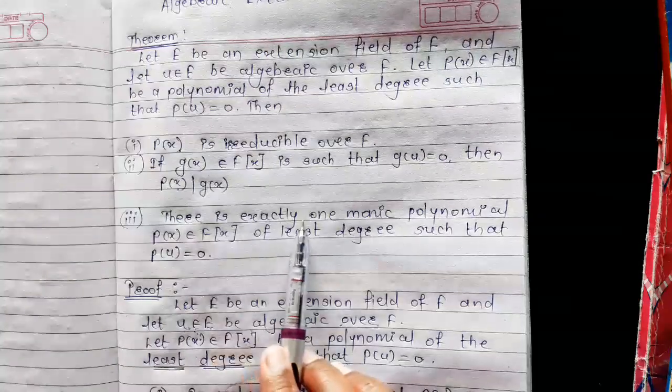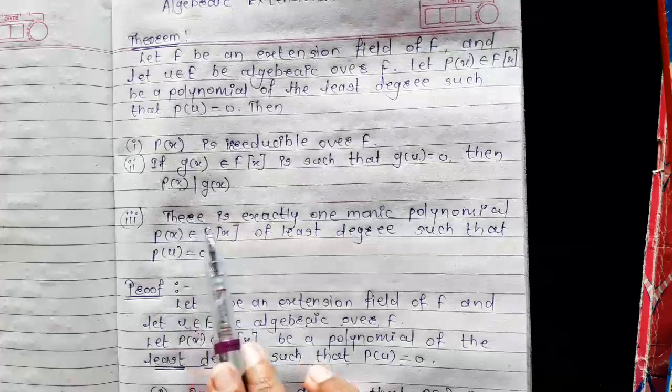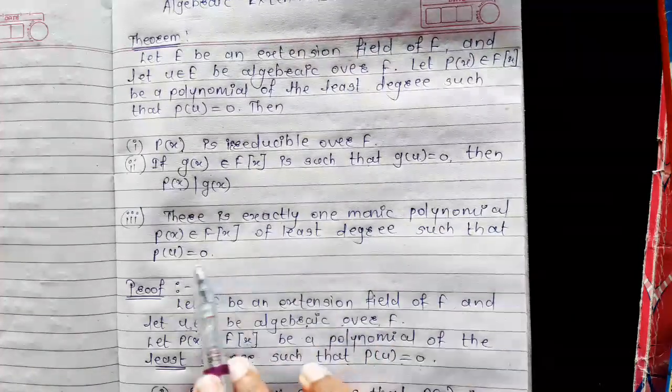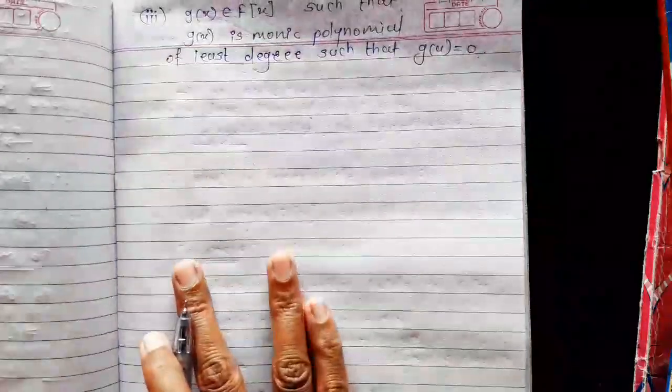And we have to prove that there is exactly one monic polynomial p(x) in F[x] of least degree such that p(u) = 0.